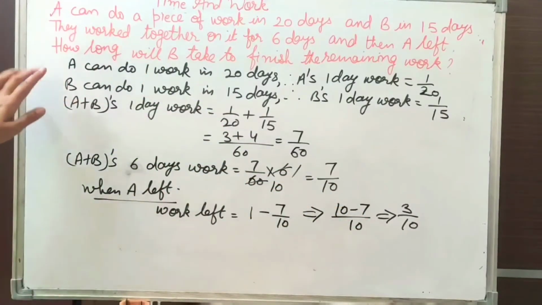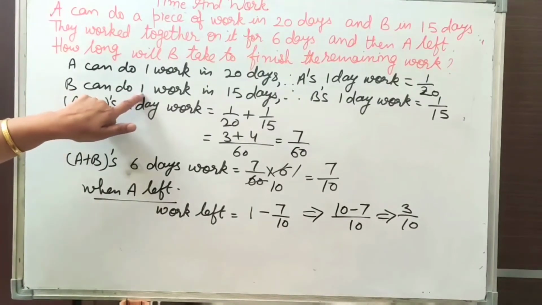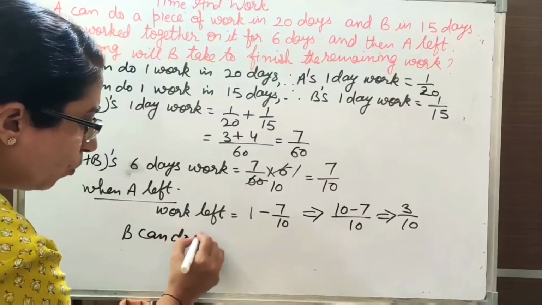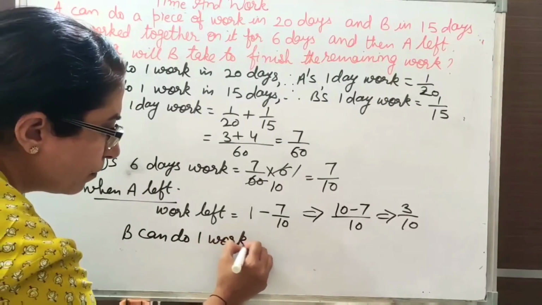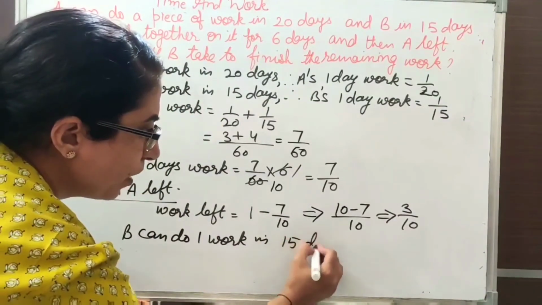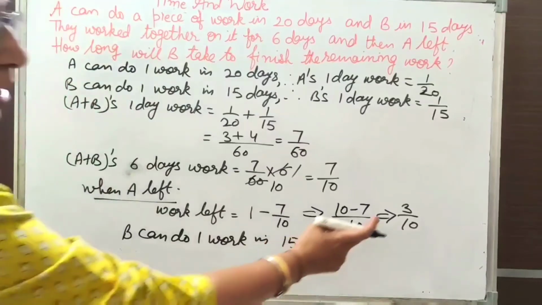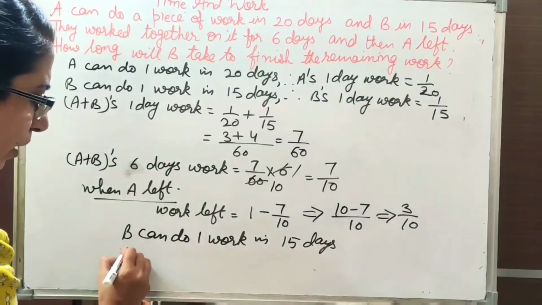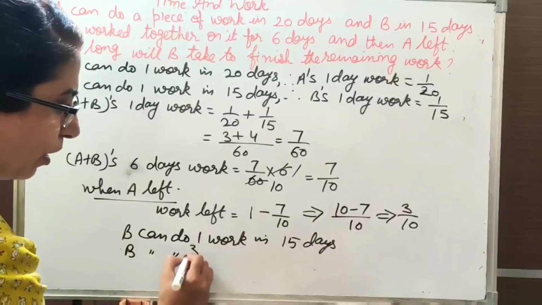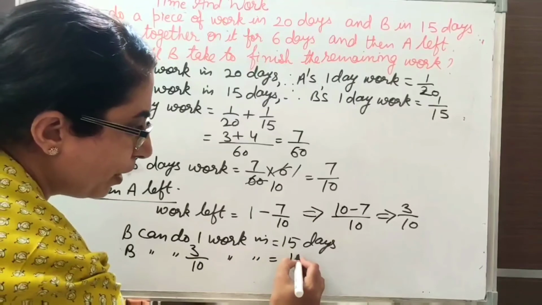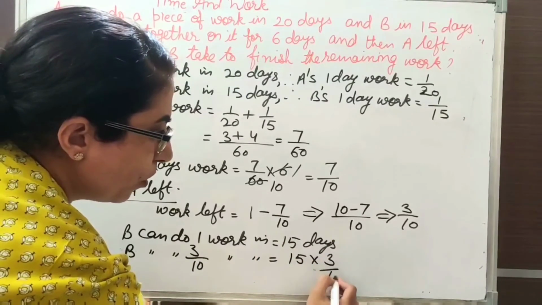So students, we know that in the very beginning it is given B can do 1 work, 1 means whole, in 15 days. But now he has to do only this fraction of work, that is B can do 3 upon 10 work in 15 multiply 3 upon 10.